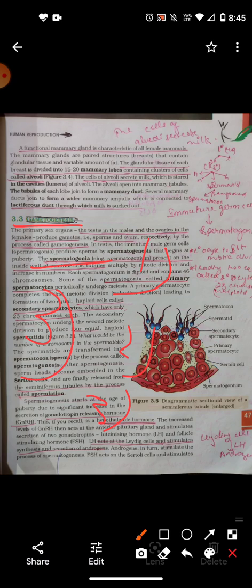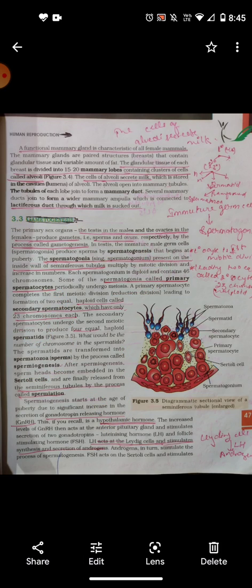Nuclear division occurs, but cytokinesis, or cytoplasmic division, is not complete, and hence all the daughter cells remain interconnected by their cytoplasm. The third step involves no cell division, and during this step the interconnected cells separate from each other to form individual gametes. So first we are going to study the first step.